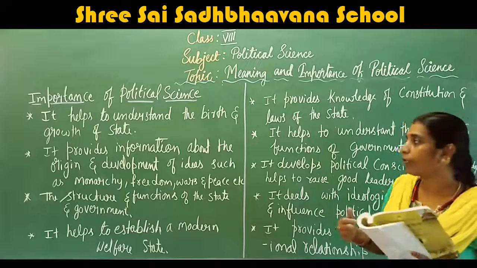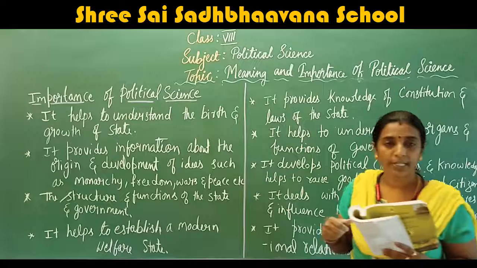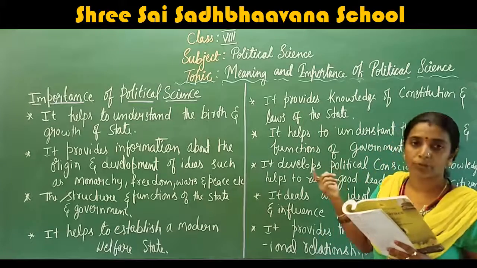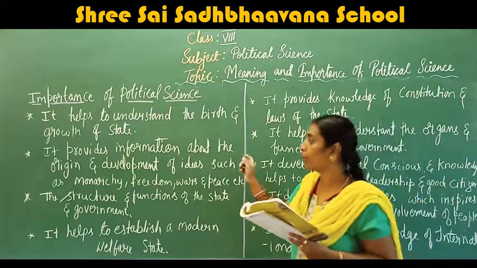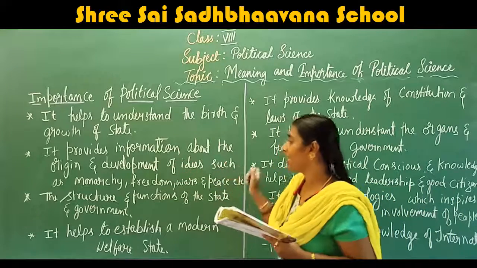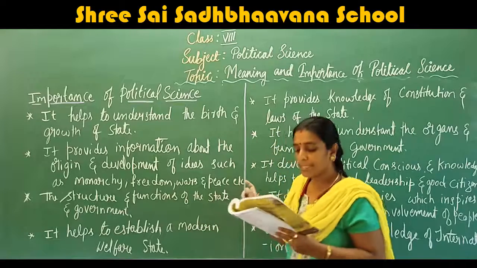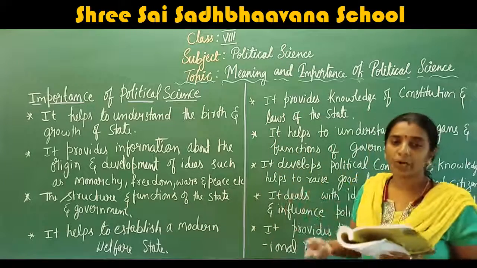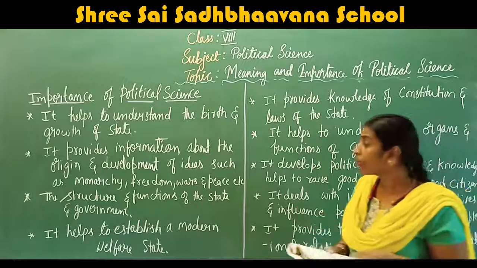Which type of government our state has, and the birth and growth of the state, will also be understood with the help of political science. It provides information about the origin and development of ideas such as monarchy, freedom, war, peace, justice, laws, equality, good government, etc. Yes. So, then what do you mean by monarchy?